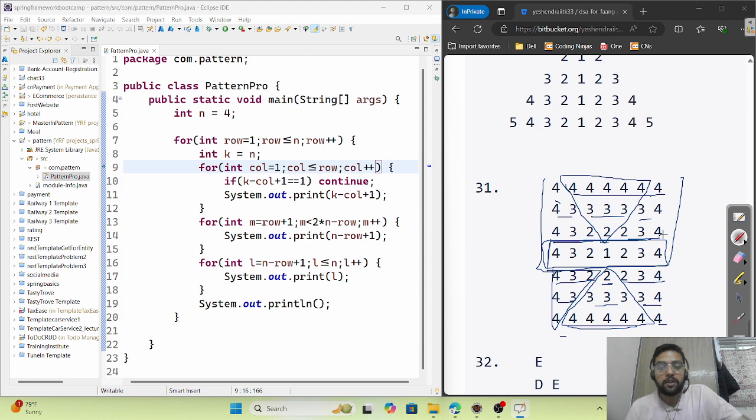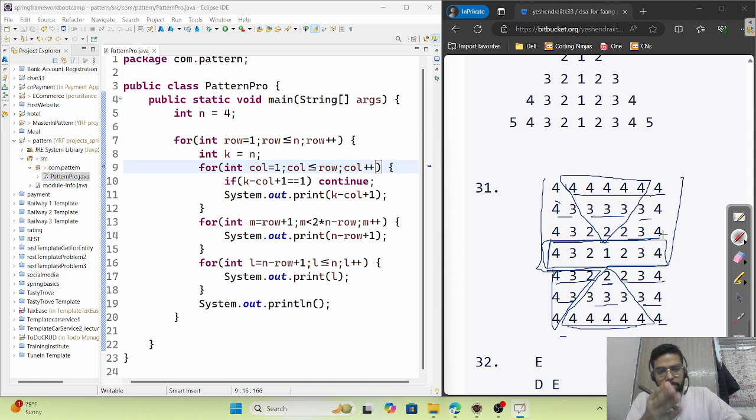And in the starting of the video I already told you that this problem is nothing, it's the easiest problem. What you need to do is just follow the great tactics and divide the problem into smaller problems so that it can easily be solved and tackled. It's a Google problem, Google has asked it. I hope you will do it. If you're not able to do it, just comment in this video. In the very next video I'll share the code.